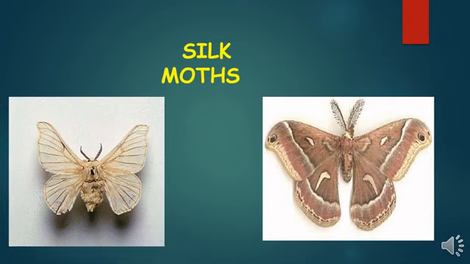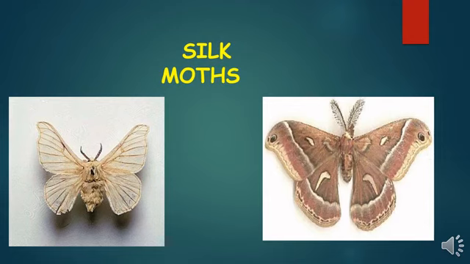Now look at the picture on the slide, children. You can see two pictures which show you the silk moth. One is a little small, the other one is bigger. The smaller one is the male silk moth, and the bigger picture is that of the female silk moth. So the male silk moth is usually smaller in size compared to the female silk moth.